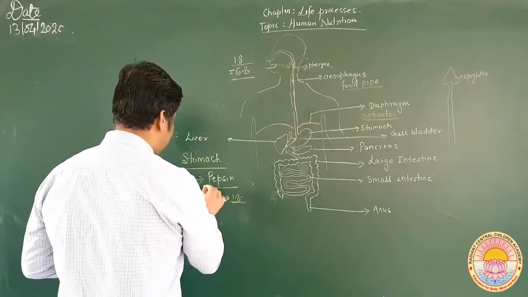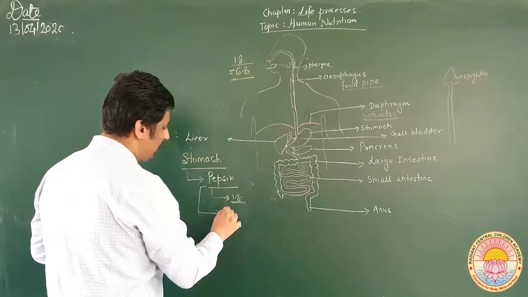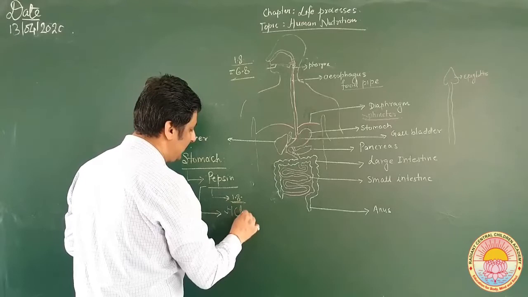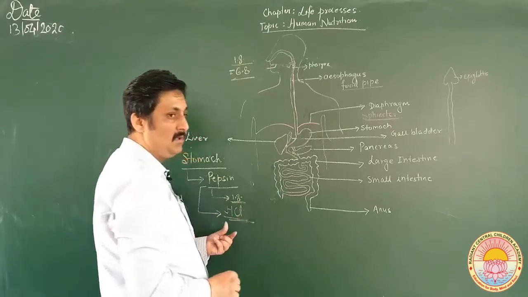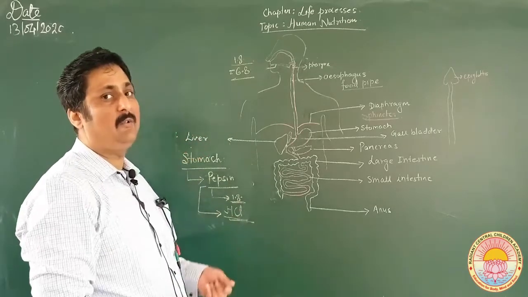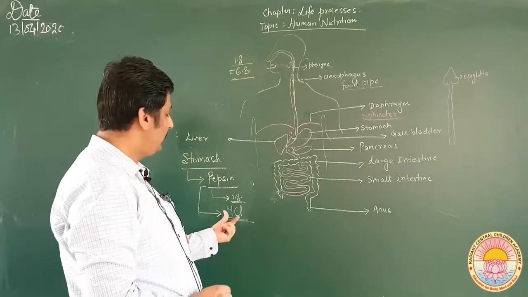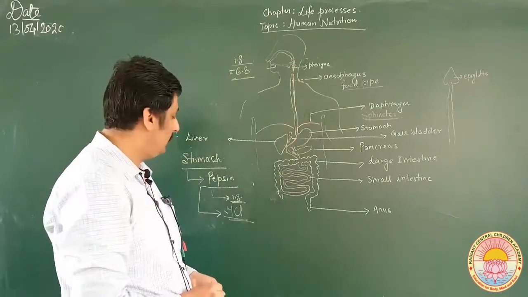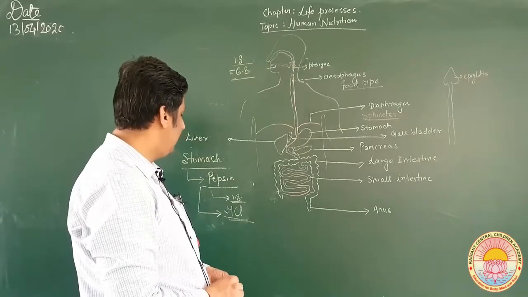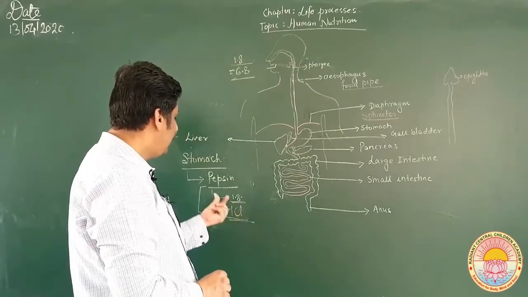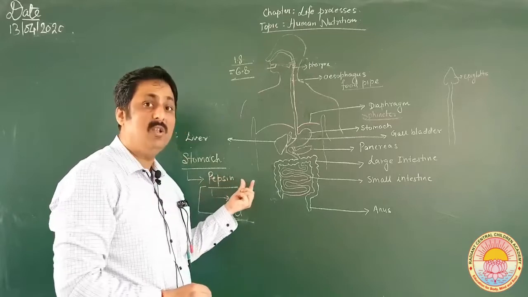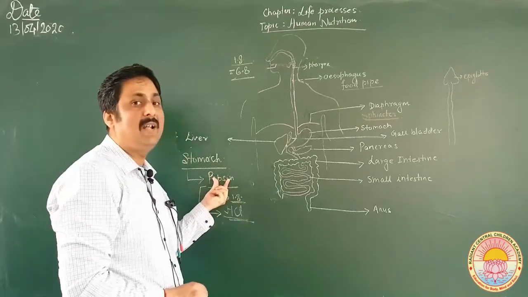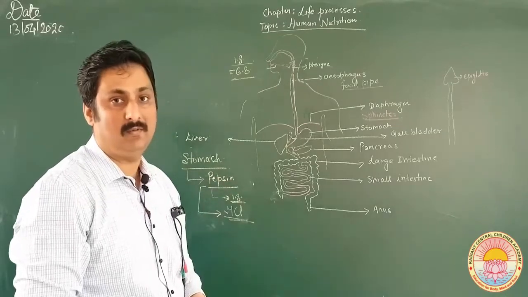Now, certain glands are also present here in the stomach which release HCl, hydrochloric acid. Now, what is the function of hydrochloric acid? It is responsible for maintaining the pH of the stomach, as well as for converting the inactivated pepsinogen into the activated form, which is called pepsin.